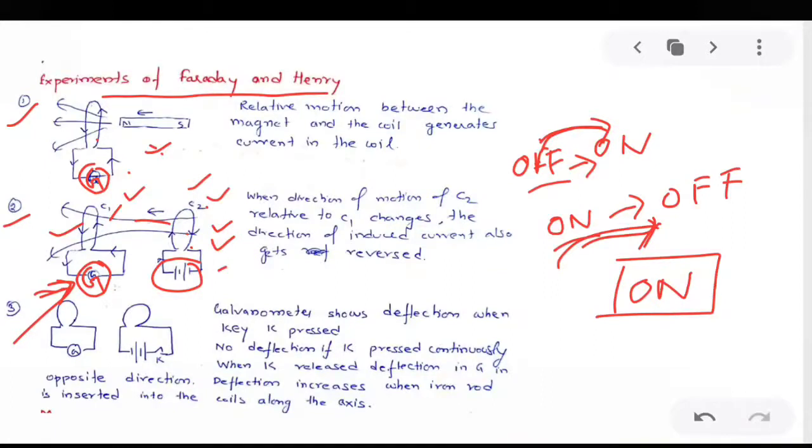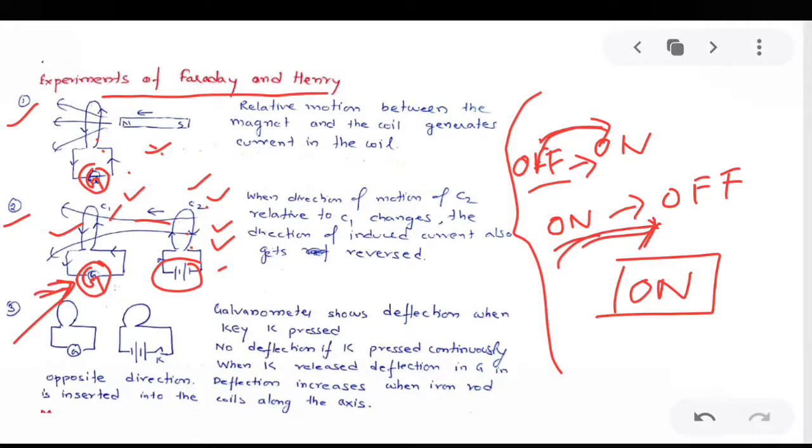Based on these observations, Faraday and Henry found that for current to be induced in a coil, there should be a change in magnetic field. When the magnetic field is not changing, there is no induced current or induced EMF.